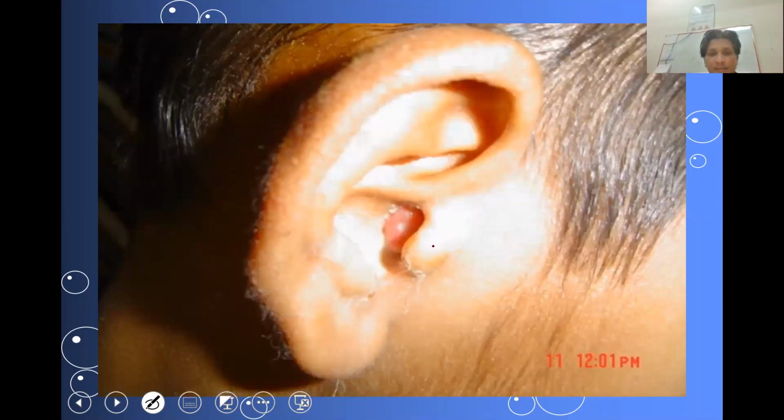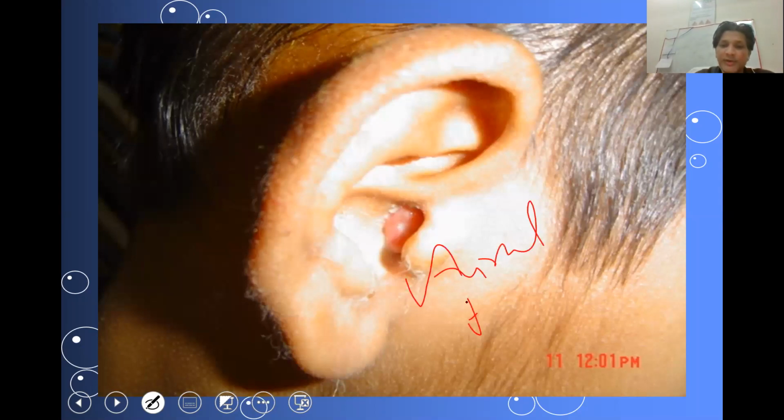So this is again a mucosal polyp or aural polyp. Aural is ear, and a polyp. The polyp essentially is prolapsed mucosa which belongs to the middle ear. So it appears to be a canal pathology. It is not, but it essentially came from the prolapsed part of the middle ear mucosa.